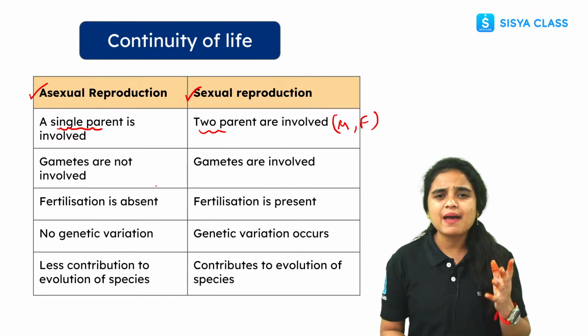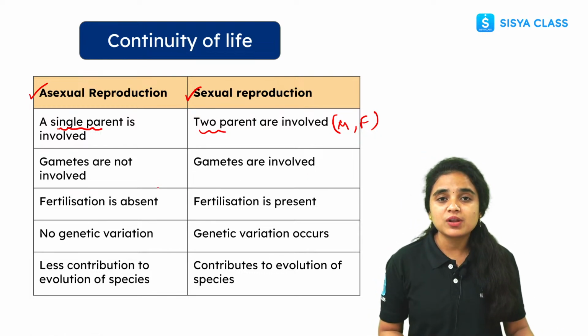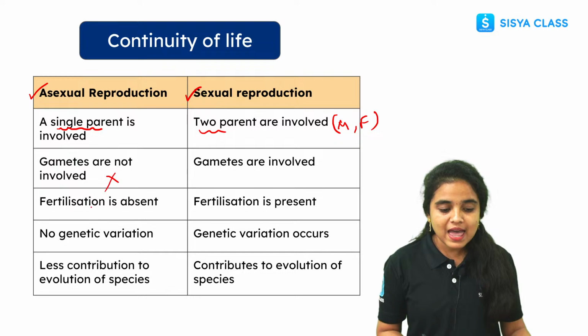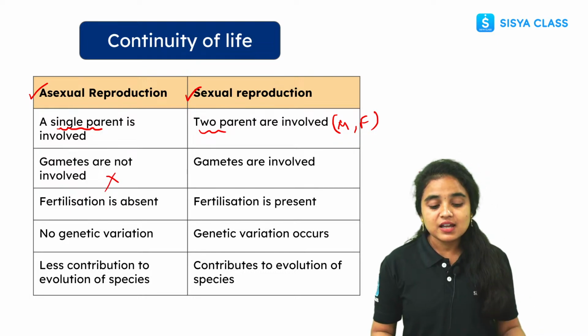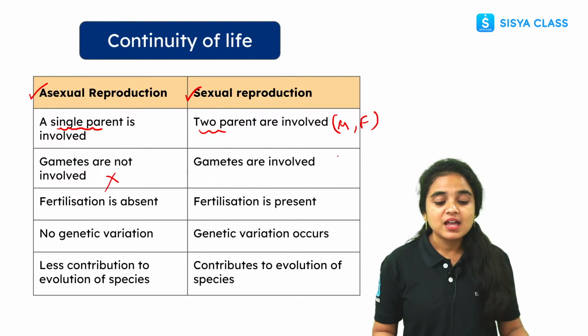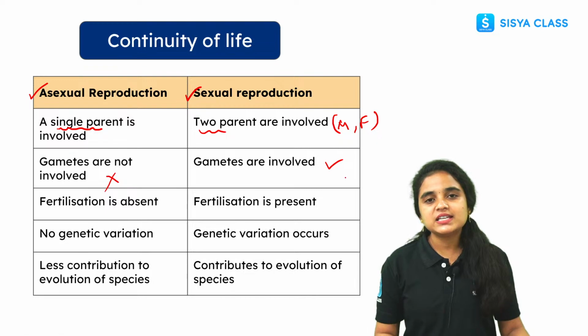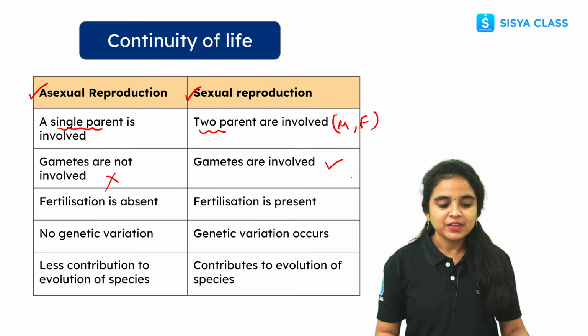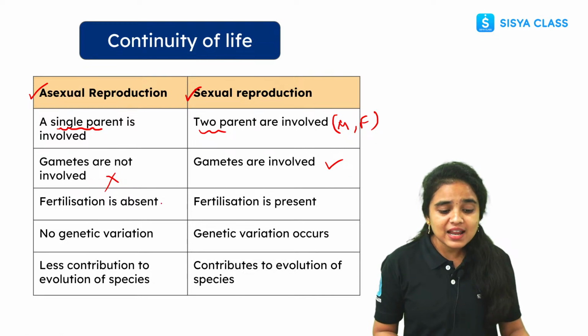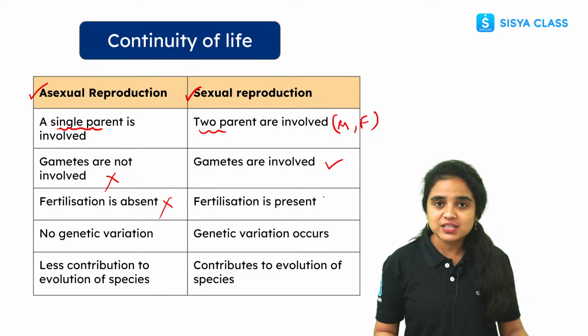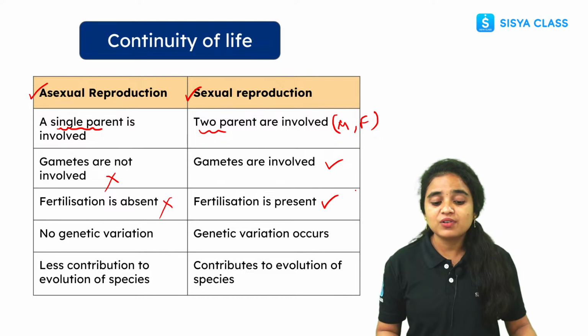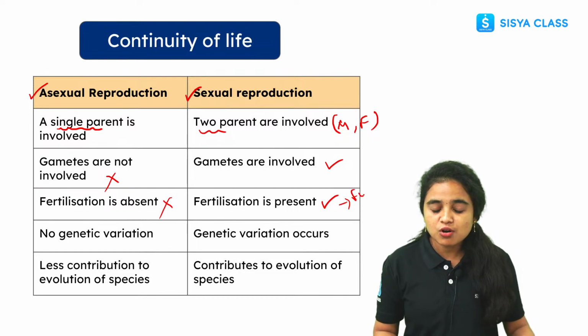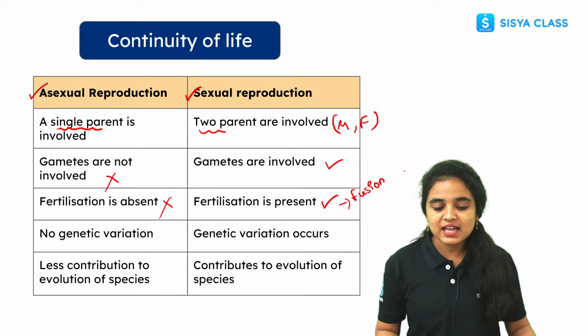And here no gamete formation happens in the asexual reproduction process. But in sexual reproduction, gamete formation happens and gametes are involved. Right, students? Fertilization is absent in asexual reproduction, but in sexual reproduction fertilization is present. Fertilization means fusion of both male and female gametes.